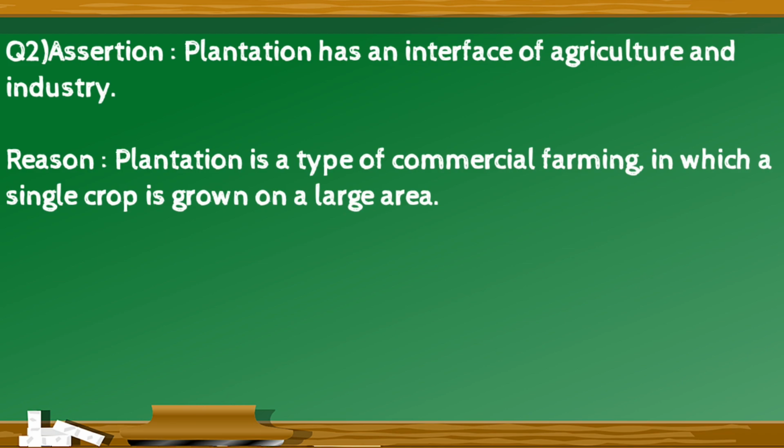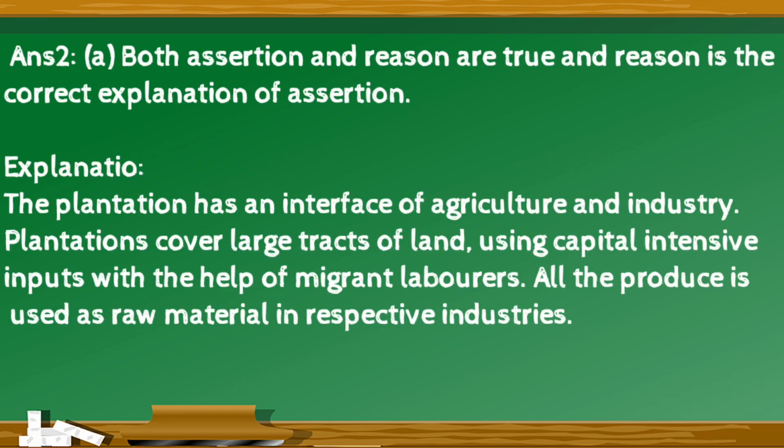Assertion. Plantation has an interface of agriculture and industry. Reason. Plantation is a type of commercial farming in which a single crop is grown on a large area. The right answer is option A. Both assertion and reason are true, and reason is the true explanation of the assertion. Explanation for this is the plantation has an interface of agriculture and industry. Plantation cover large tracts of land using capital intensive inputs with the help of migrant laborers. All the produce is used as raw material in the respective industries.